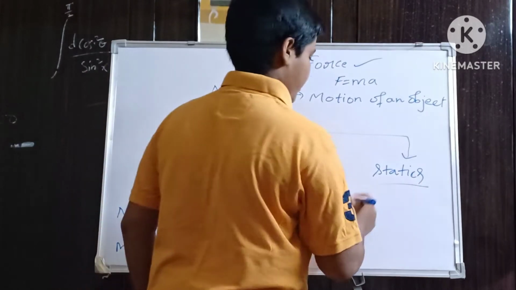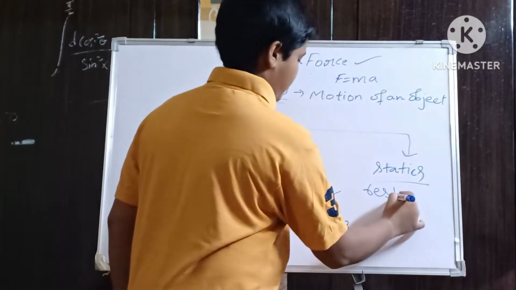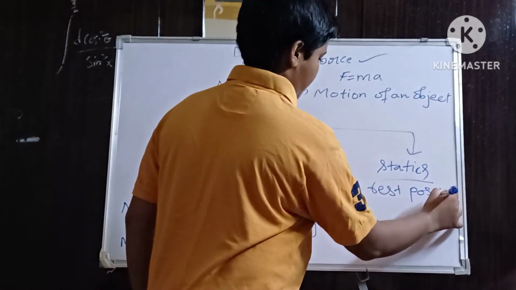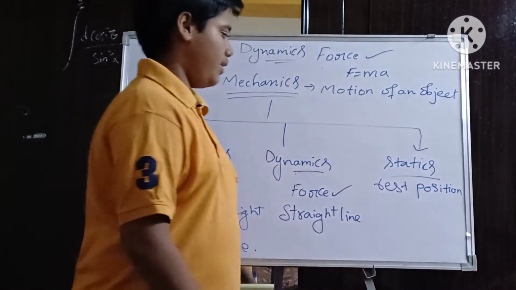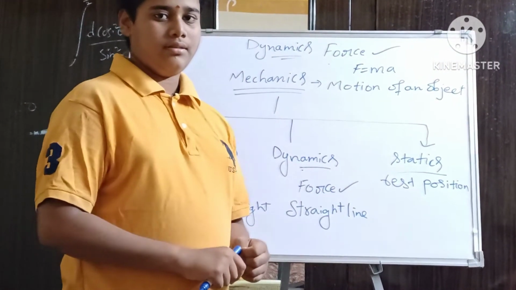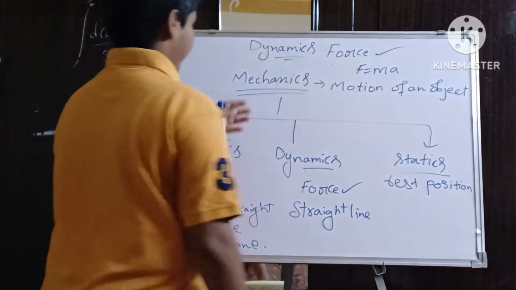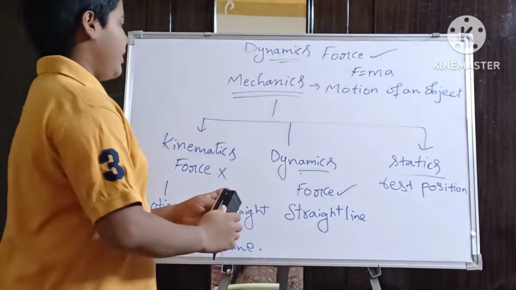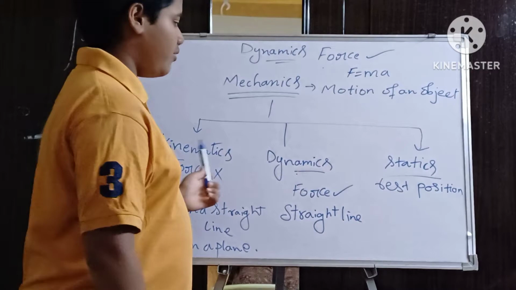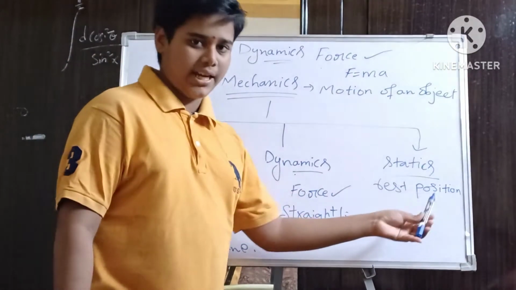Statics means rest position. There is no motion, only rest. So these are the branches of mechanics. Mechanics is divided into three branches: kinematics, dynamics, statics.